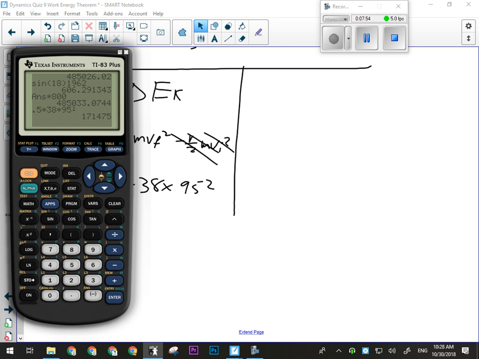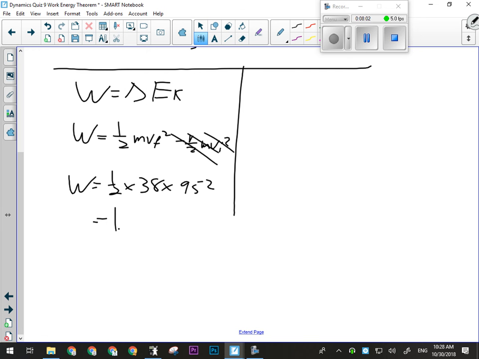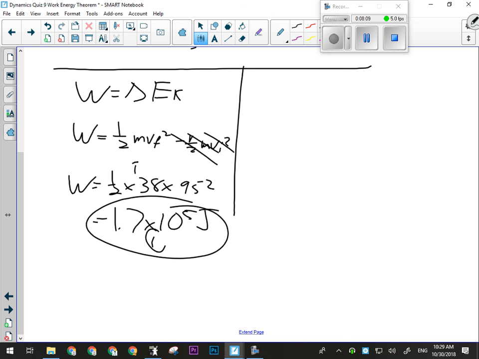We have 2 significant figures in this question, so we're looking at 1.7 times 10 to the 5. We'll say that's your 4 marks: 1 for givens, 1 for showing work is a change in kinetic energy, 1 for plugging in your numbers, and 1 for the final answer. So that is a question with really 1 step to arrive at the final answer, if you do it using the work-energy theorem.